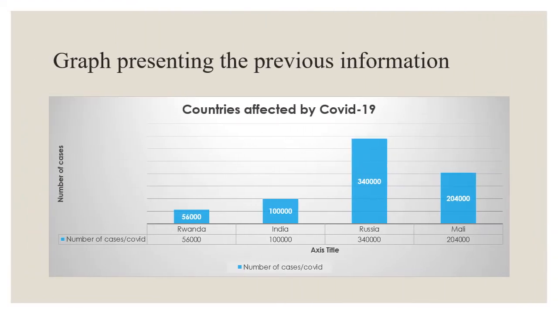Considering this graph, it is shown that Russia is the country which had the highest number of cases of people who got infected by coronavirus. This is a comparison between Russia, India, Rwanda, and Mali.